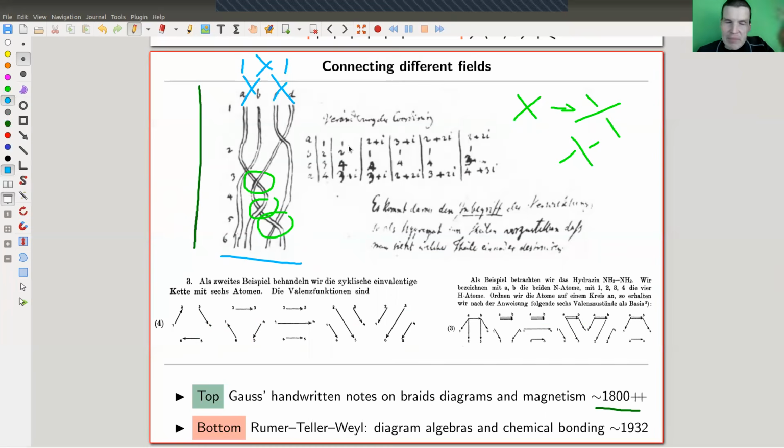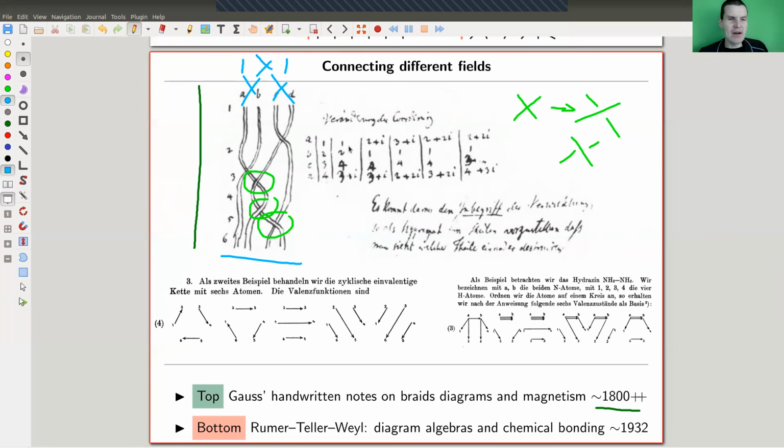Of course, people have drawn diagrams before. You will find them in very old texts. But they always had a different meaning. They were always more like illustrating what's going on, while in this sense of diagram algebras, the diagram algebras are the mathematics and not illustrations for the mathematics. And in that sense, maybe here Gauss is one of the earliest references, in a little bit of a hand-wavy way, because it's really hard to say from Gauss's handwritten notes, in particular if you're not a historian like me. So I'm just a no one. But it really looks to me like Gauss has invented diagram calculus.